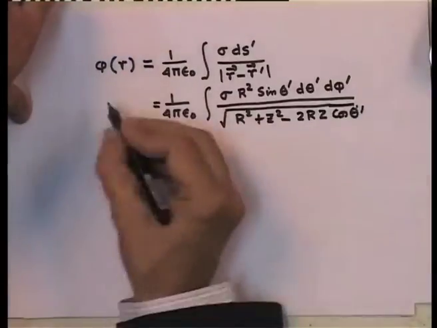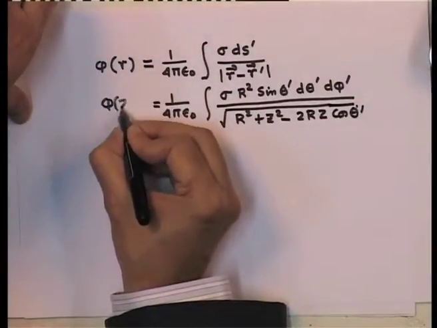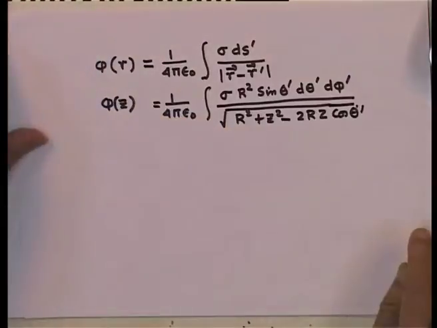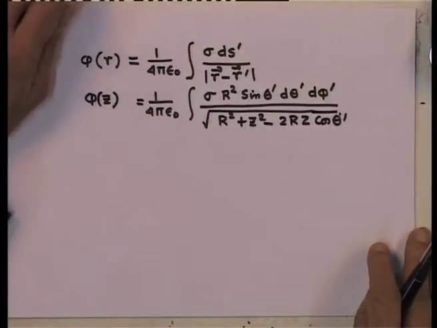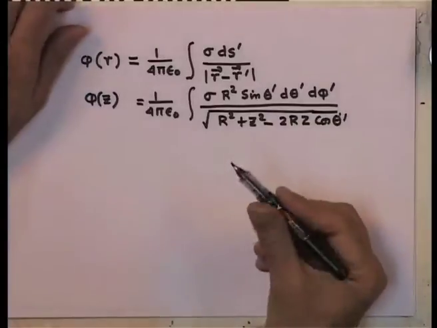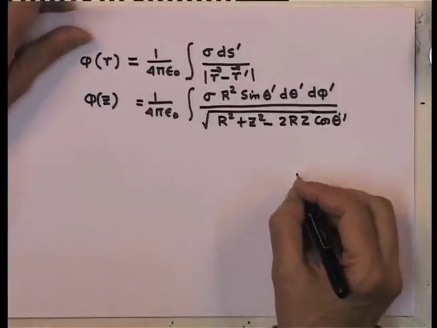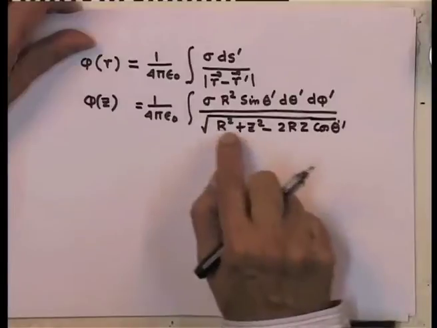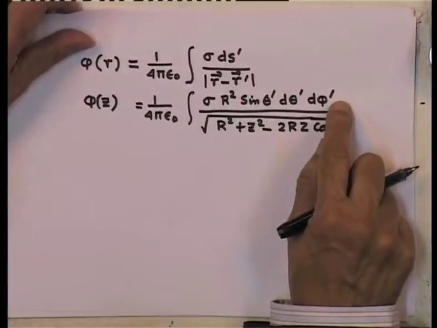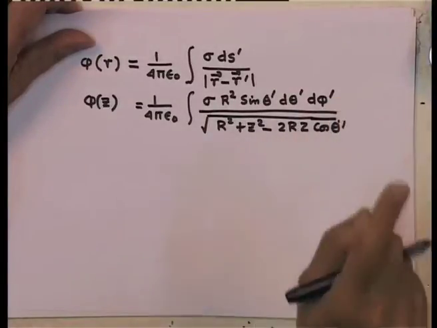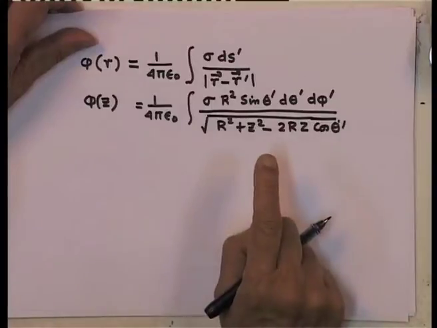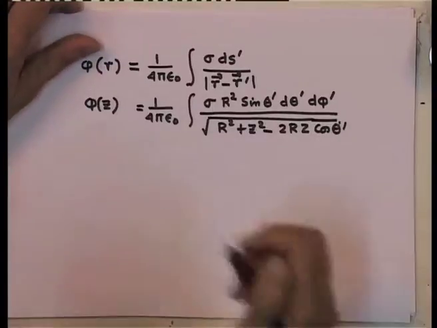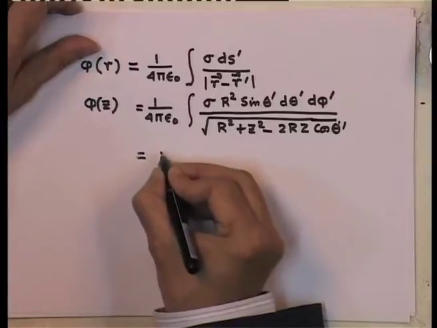So, this is same as phi of z, because I have defined my z axis that way. So, notice this, that the integral has no dependence on phi prime. So, as a result, the azimuthal angle integration gives me a factor of 2 pi. So, let us pull this out.